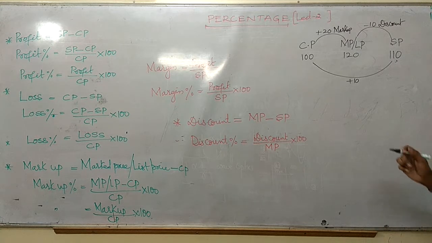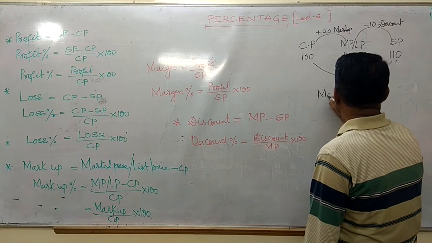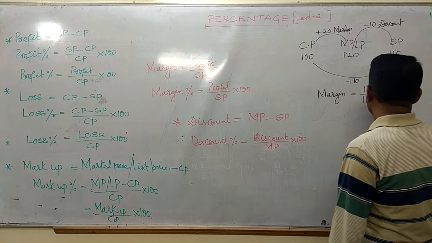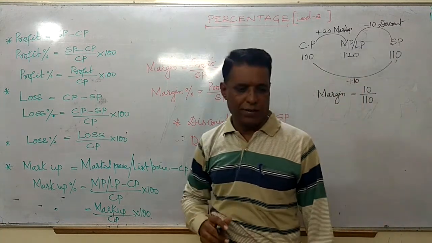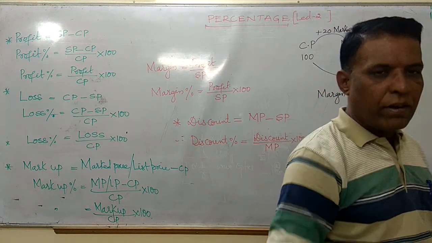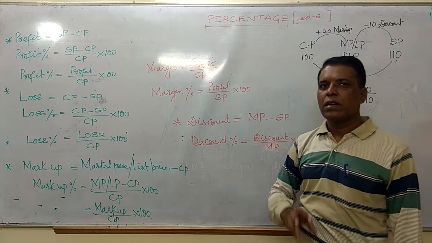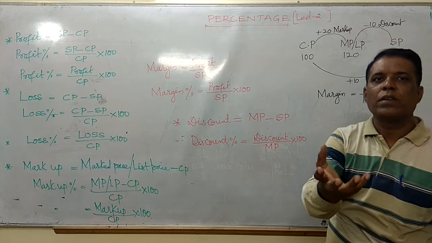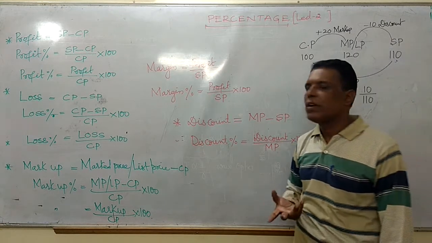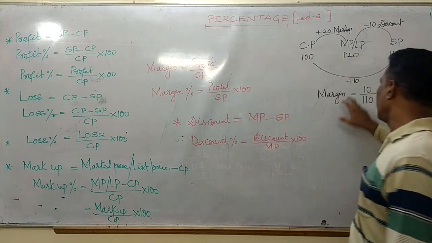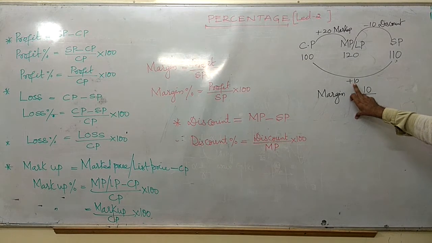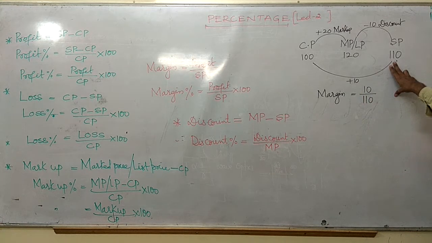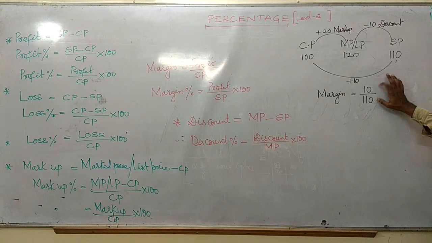Margin is nothing but, somebody will say, sir, I am doing the business with just 10 rupees margin. Another will sell something else and say, sir, I am doing the business with a margin of 2 rupees, or 5 rupees, or 10 rupees. So margin is nothing but whatever profit you got. Okay, 10 rupees profit I got on 110 rupees. This is the margin, friends.